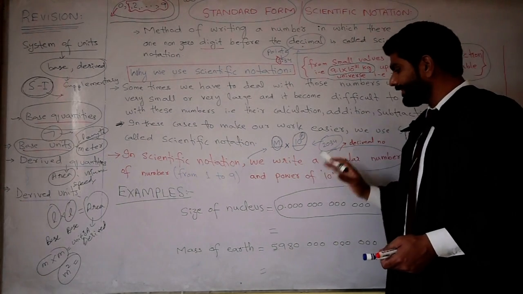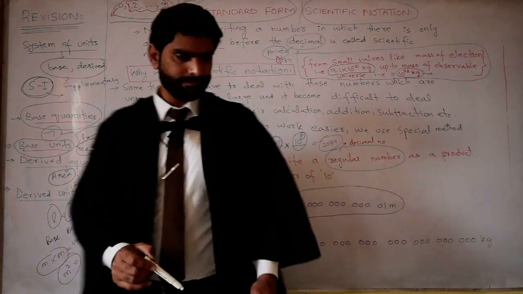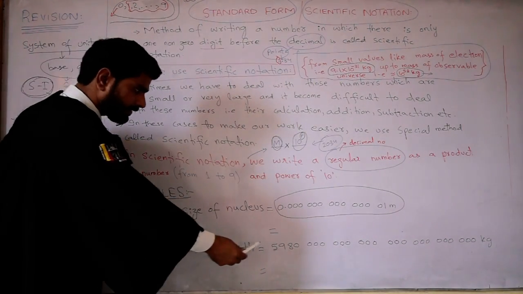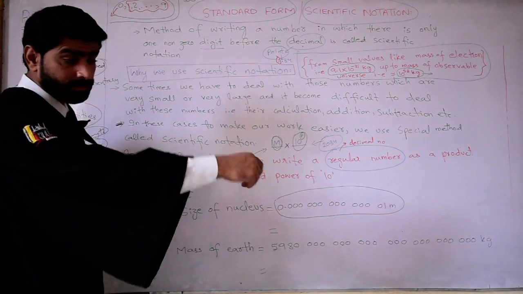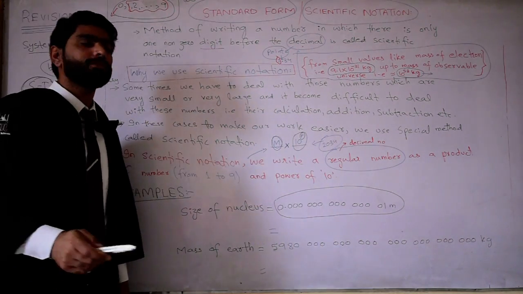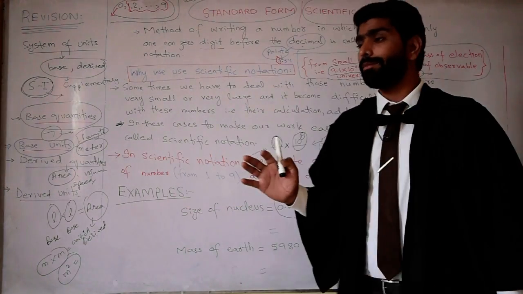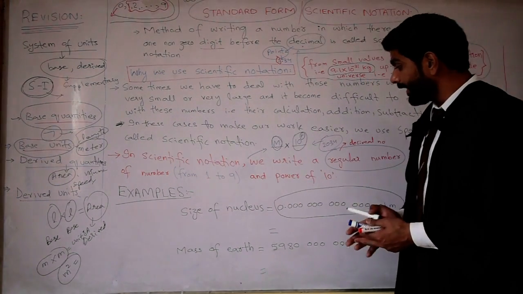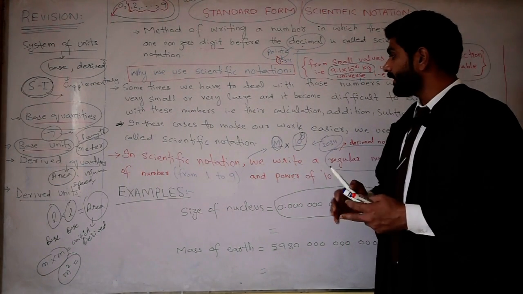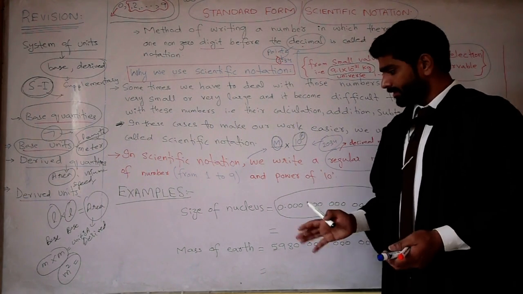If we write these numbers in normal or regular form, like this is the mass of Earth, 598000000000 up to 10 to the 24. These are very big or very small numbers, and to manipulate them, their addition, subtraction and multiplication becomes difficult.